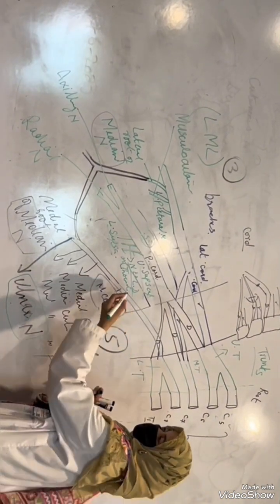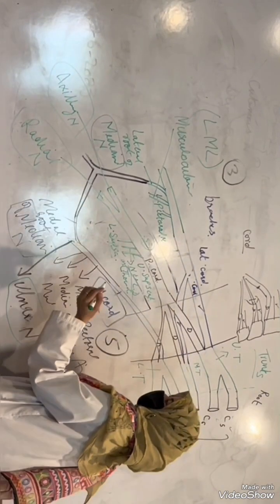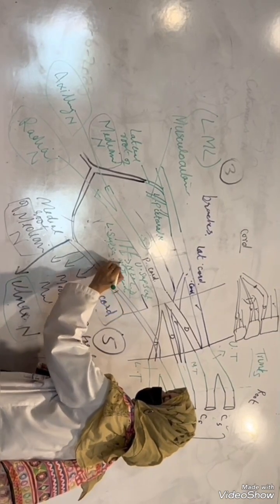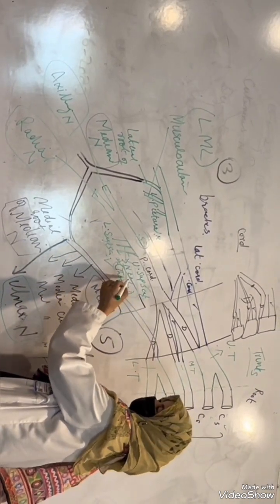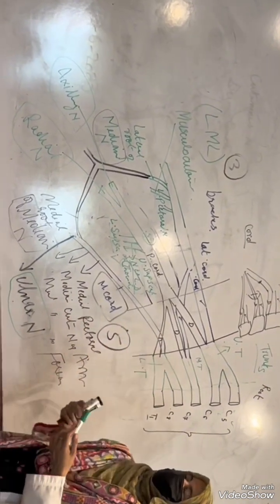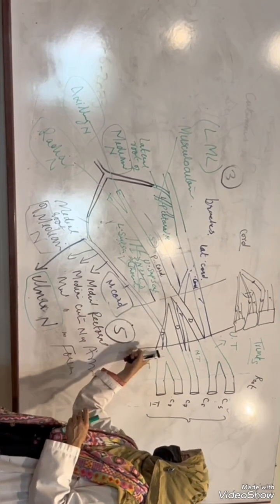Now concentrate on the posterior. The main 2 were the axillary and radial, right? Then we learn upper subscapular, lower subscapular and nerve to latissimus dorsi. We have already learned about this muscle, which is also called thoracodorsal. So this is the map to show you how the brachial plexus is formed. Is it easy? You remember, that is all for this.